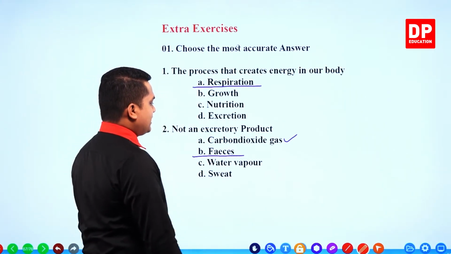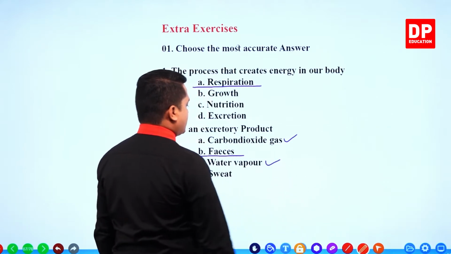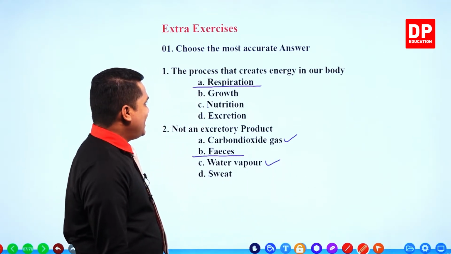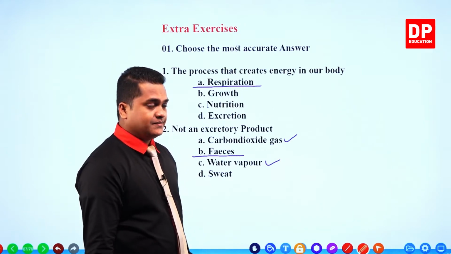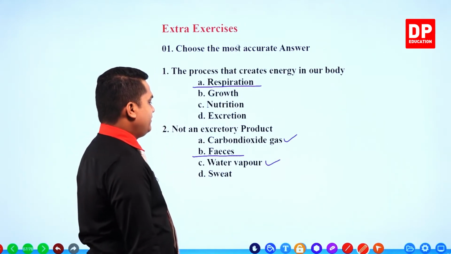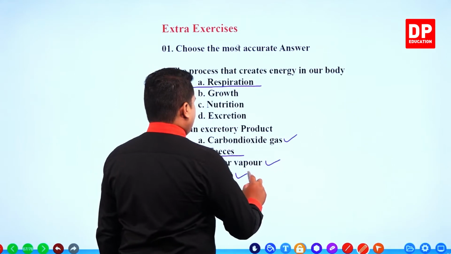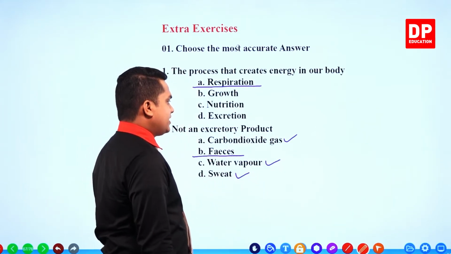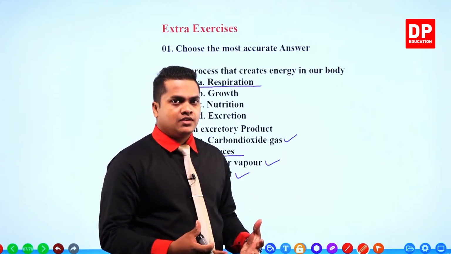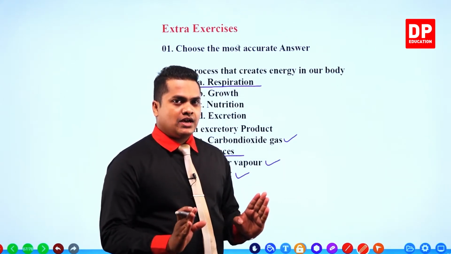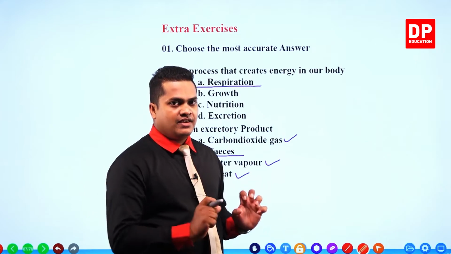Water vapor is also produced during the production of energy, during the respiration process. Sweat is also an excretory product, right? It contains several excretory products. So the most accurate answer for this one is fecal materials.